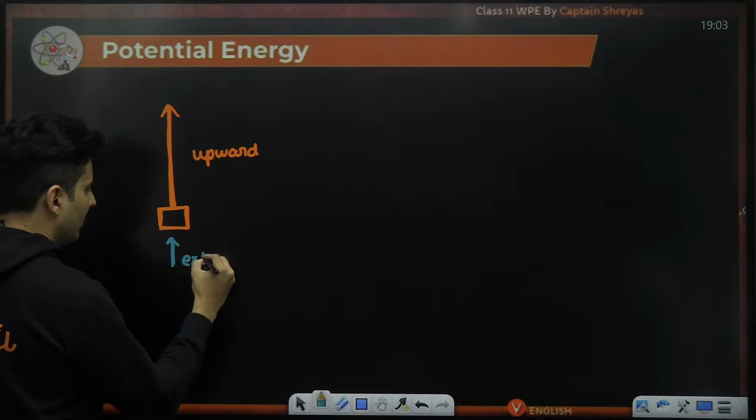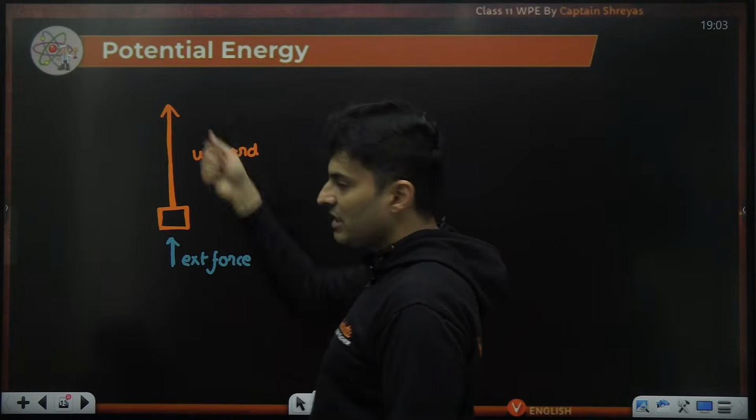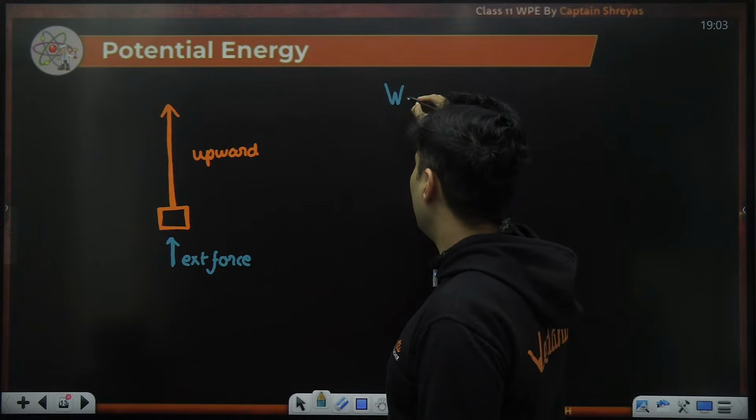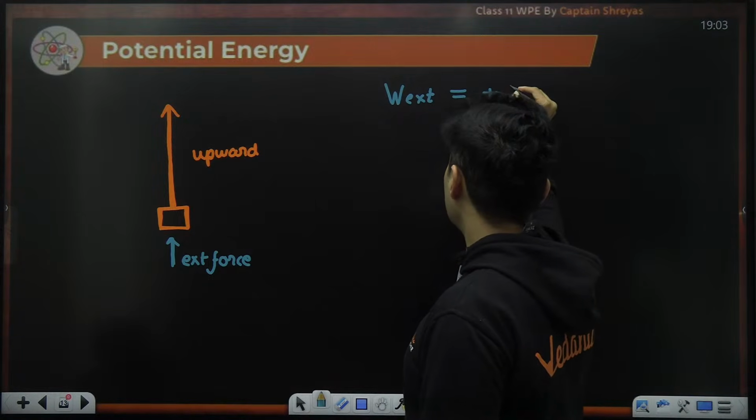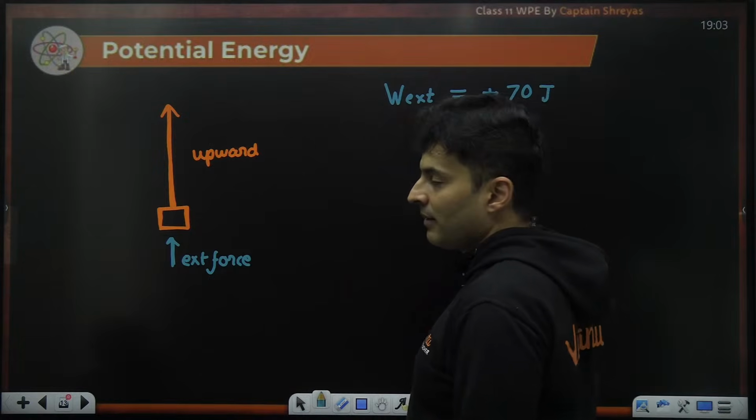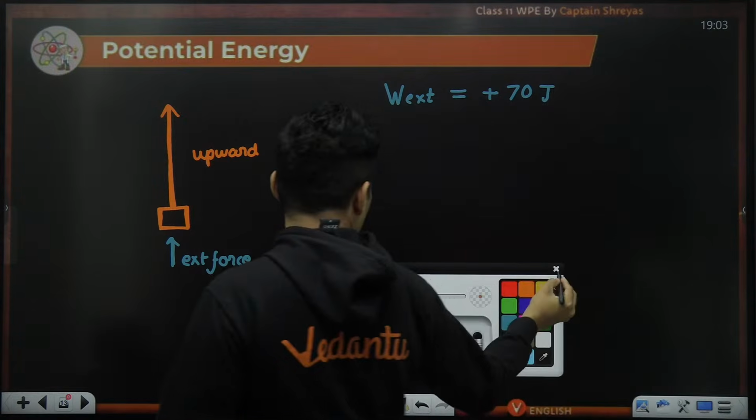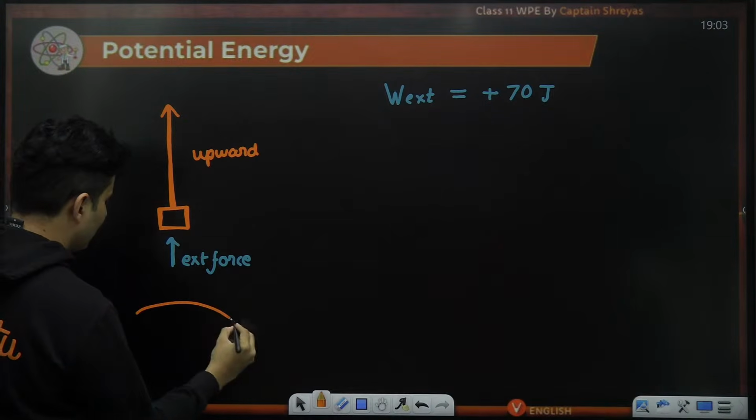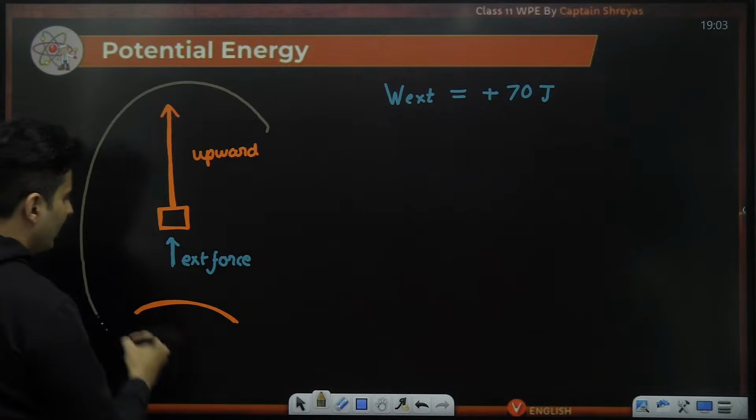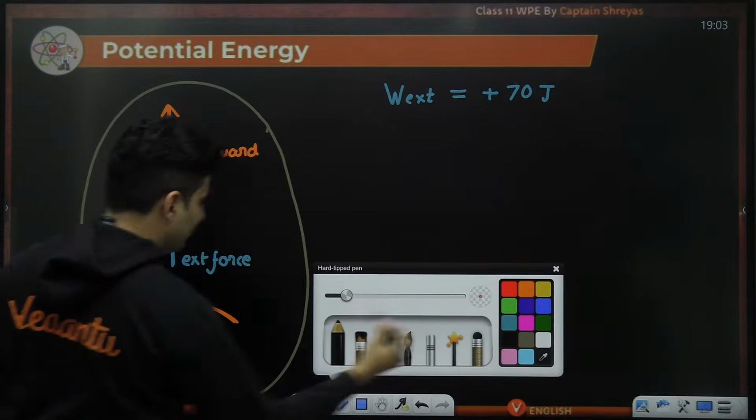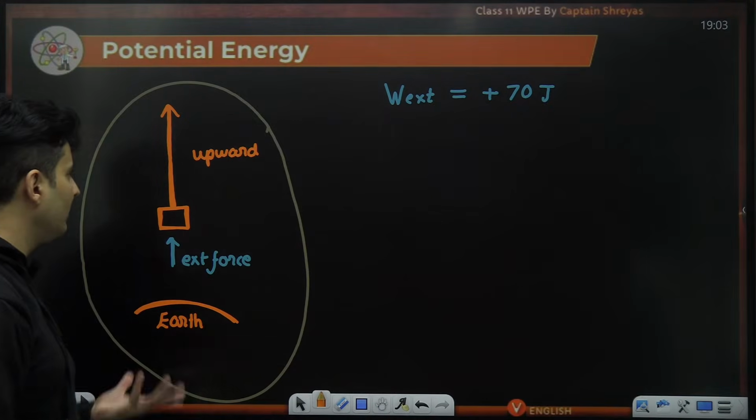So this is my external force. Will it do positive work or negative work? Think force and displacement in the same direction. So for example, the work done by my external force, if I tell you, is plus 70 joules. Just some example I have given. Okay. Then in this situation, if you consider the mass and the earth together, both of them form a system, right? The mass and the earth, they form a system, and they store a potential energy between them.